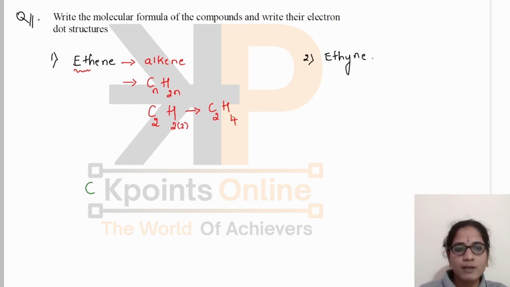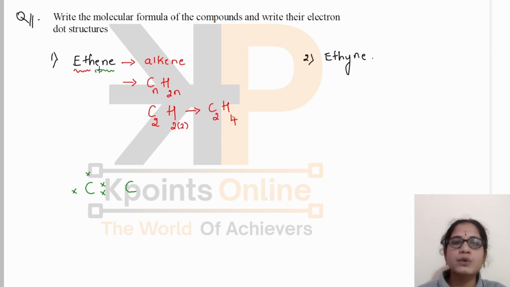Okay, there are two carbon atoms. I need to write the valence electrons around each carbon atom, and I already know that it is ene, meaning it consists of a double bond. So while writing the valence electrons, I will write two pairs of electrons between these two carbon atoms. First I have written the C here. Now I will write the valence electrons. We know that the valence electrons of each carbon atom are 4. So it will be 1, 2. I am writing both the third and fourth electrons here only.